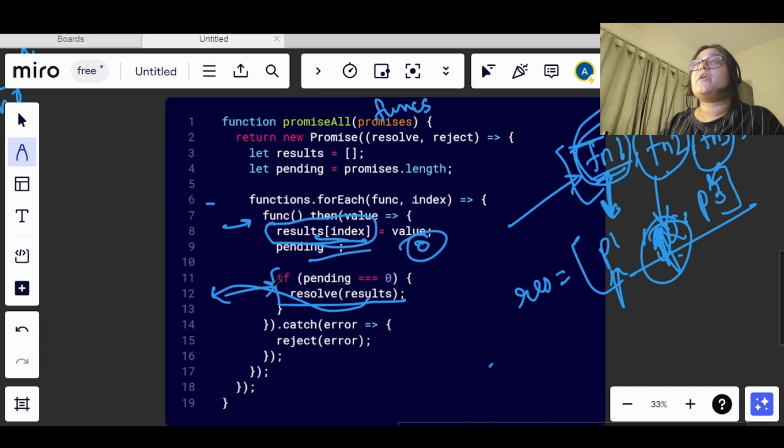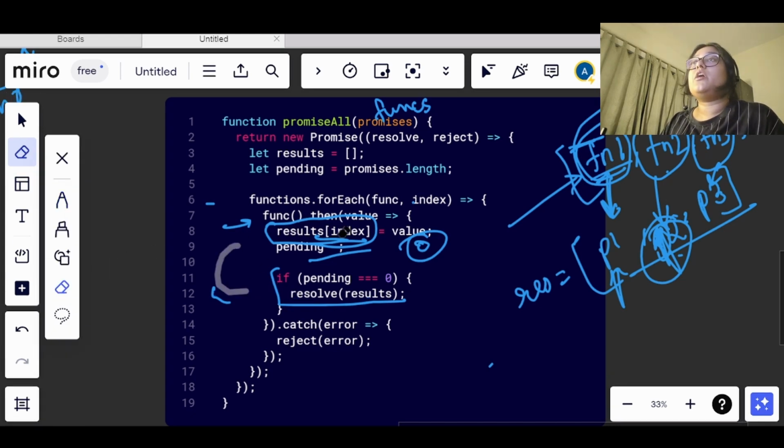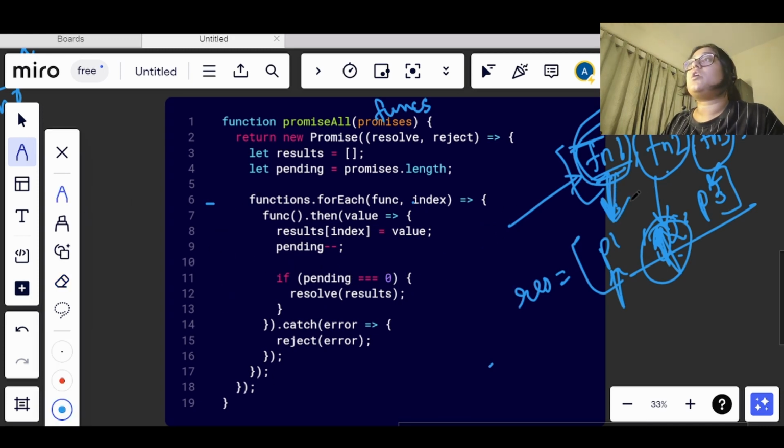And now in cases where, let's say, function 1 got resolved, fine, but function 2 is not getting resolved, then it will simply go to the error part, and the function which caused the error will return that error, right?